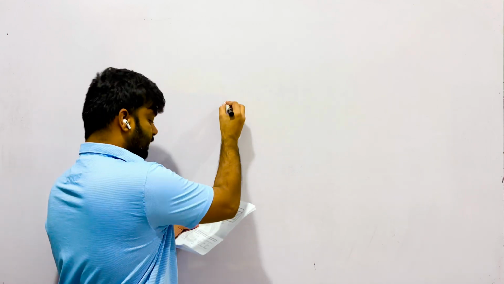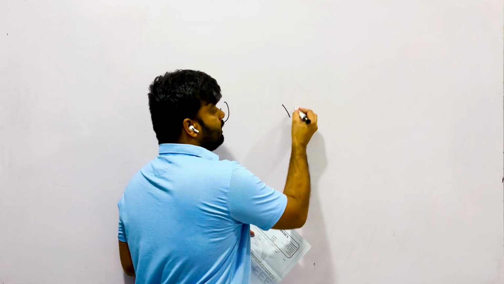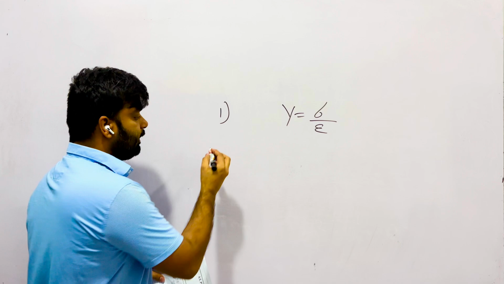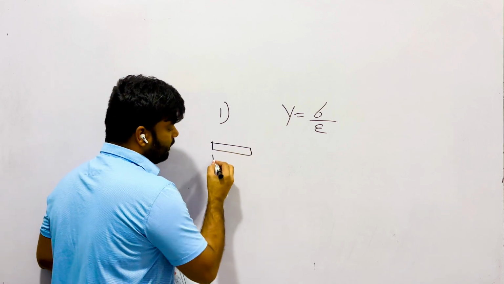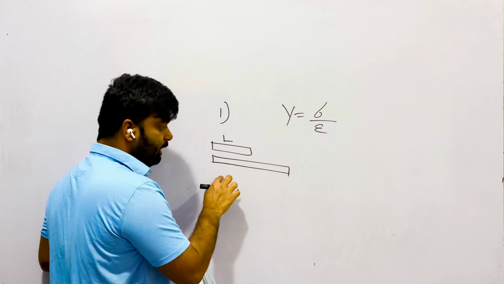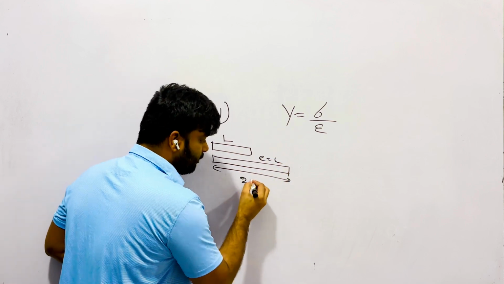Repetition method exam question number 1. The stress required to double the length of a wire of Young's modulus. Young's modulus is equal to stress over strain. Here they asked to double the length. That means if the original length is L, the extension is also L, then only the final length will be doubled.